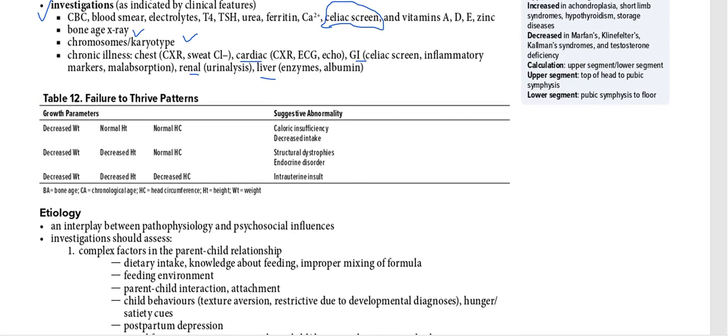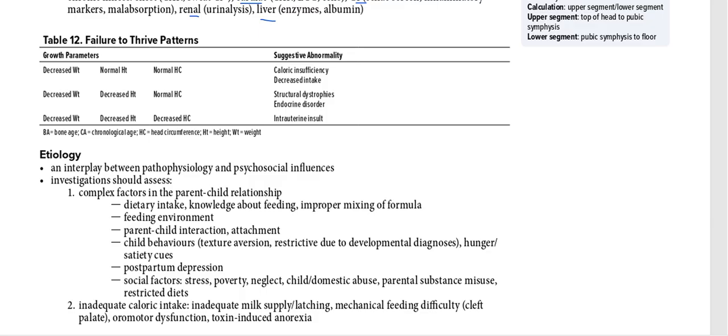Then, okay, now we need to see in this table what they want to tell us: the failure to thrive patterns. This is something we need to remember. My target is to make these notes palatable and easy to digest, so I will try to simplify them as much as I can.